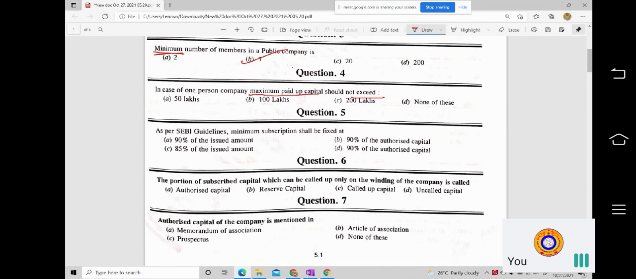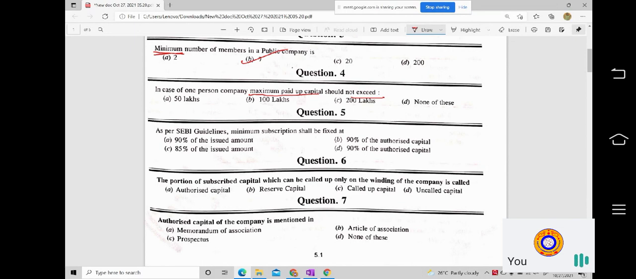Its paid up share capital. The word is mentioned very clearly. Okay. So in case of one person company, maximum paid up capital. Its paid up share capital is not more than rupees 50 lakhs. Its average annual turnover of 3 years should not exceed 2 crores. So the annual turnover should not exceed 2 crores. But it has mentioned very clearly that the amount of the paid up capital is not more than 50 lakhs.